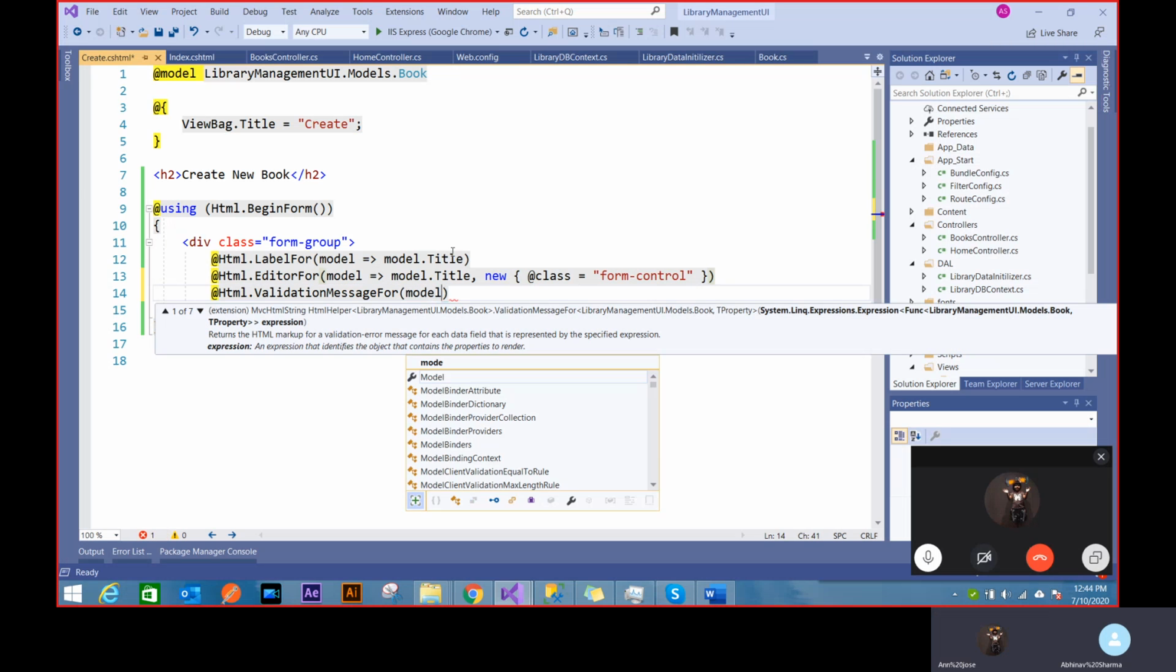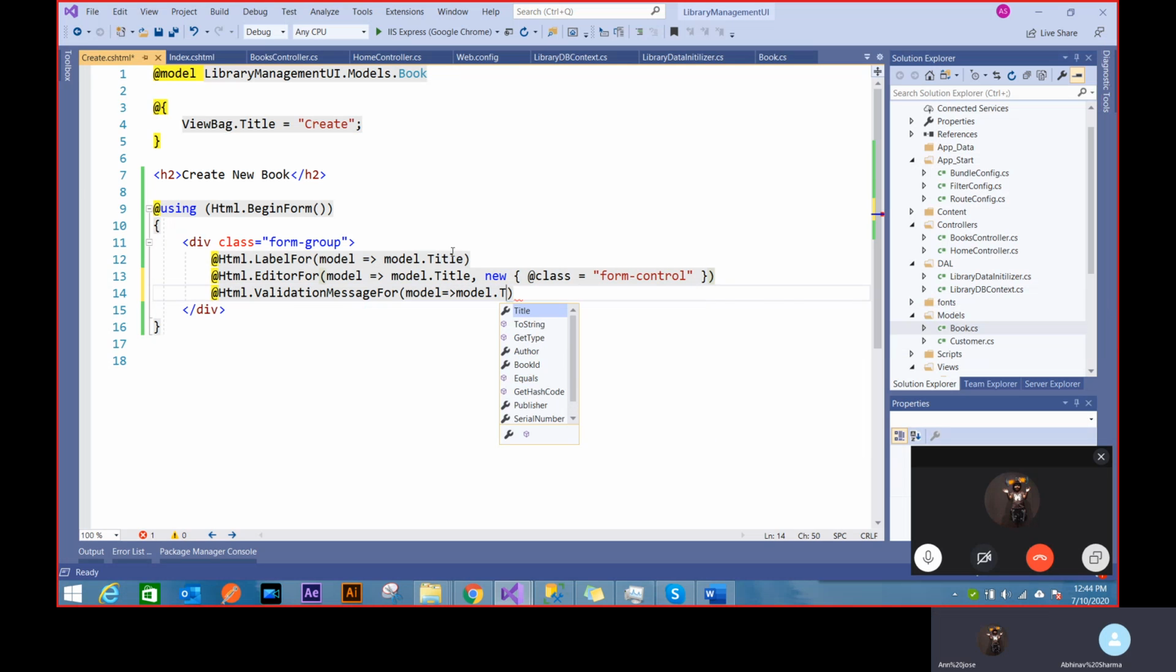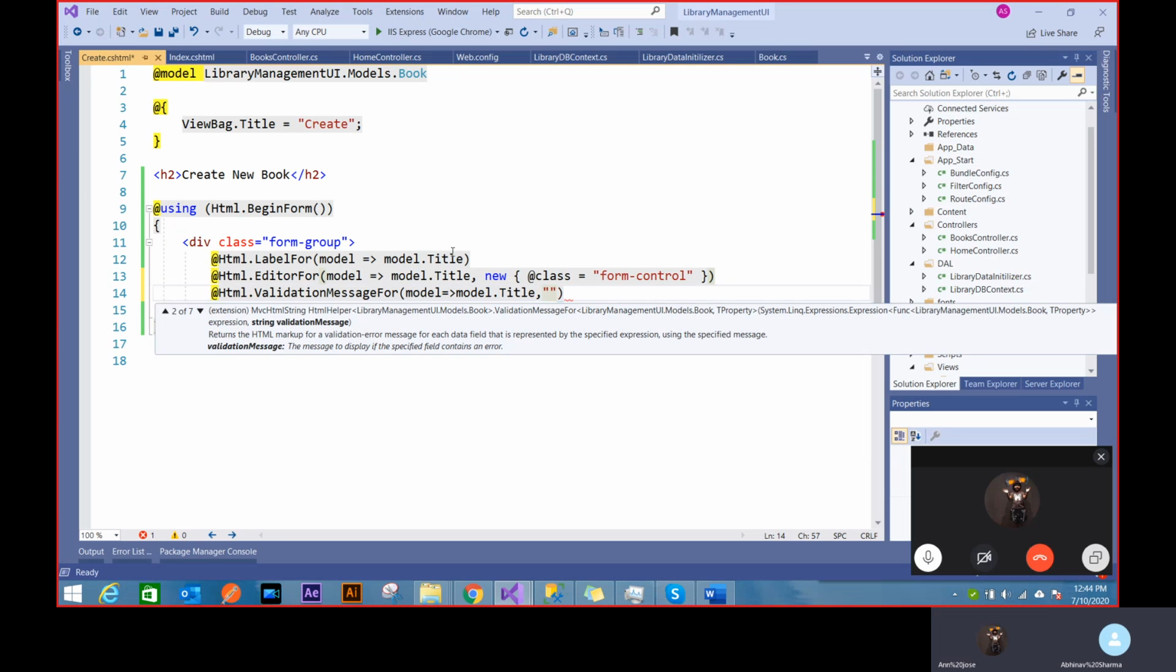In this, I can say model dot title. And if I pass it blank, this validation message will give me the default validation message. Otherwise, I can add my own validation message. Let's keep it blank. And the next object is the HTML attributes.